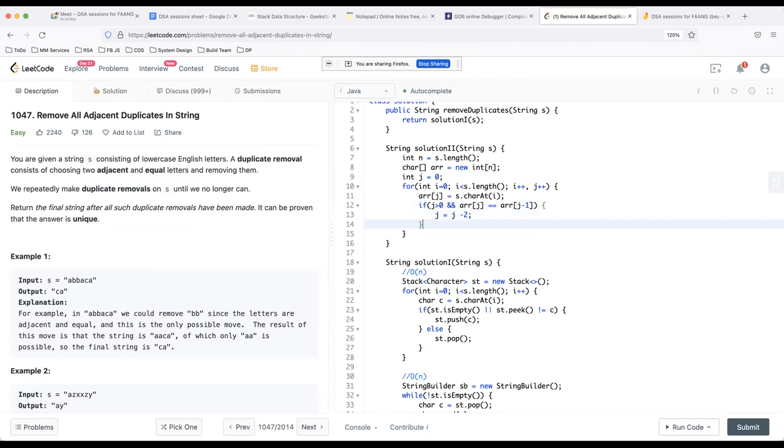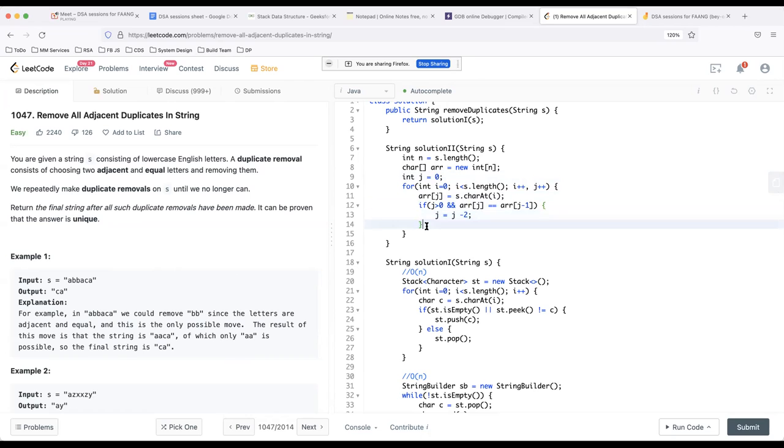So basically what I'm doing is I'm deleting the 2 characters, not deleting as such, but changing the pointer. We'll use this thing in multiple places. It's a common pattern that I have seen in multiple questions. I'm decrementing my pointer 2 steps back, because these 2 characters are obsolete now. I have to remove them anyway, they are equal. So instead of removing them, I just shift my pointer 2 steps back so that it will start overwriting them in the next iteration.